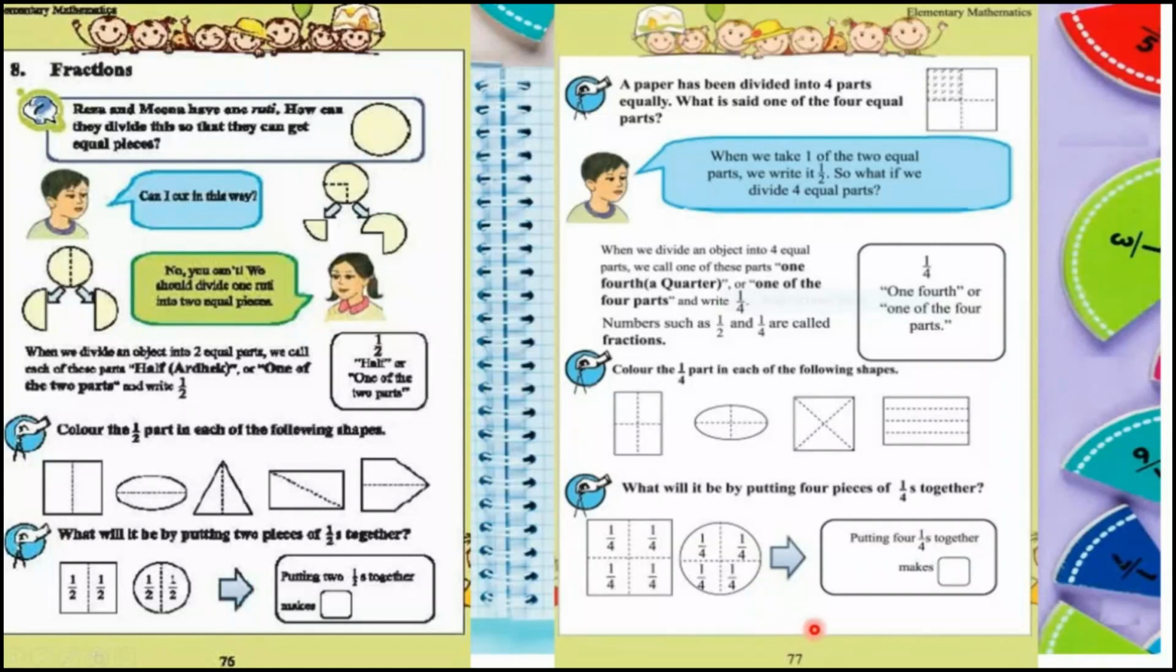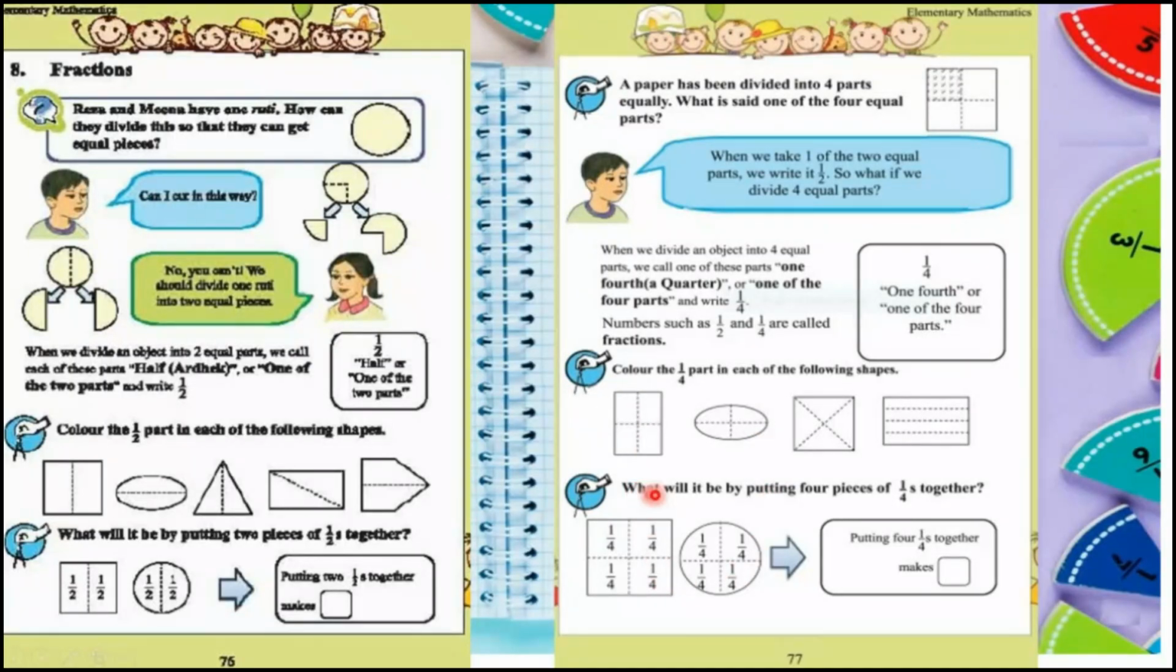Students, go through page number 77. Now we will do this activity. Color the 1/4 part in each of the following shapes. Look here, all the shapes are divided into 4 equal parts. So at first we will match these dotted lines and color 1/4 part or a quarter part of each shape. So my dear students, let's do it. Already you know how to color one of the 4 parts of each shape.